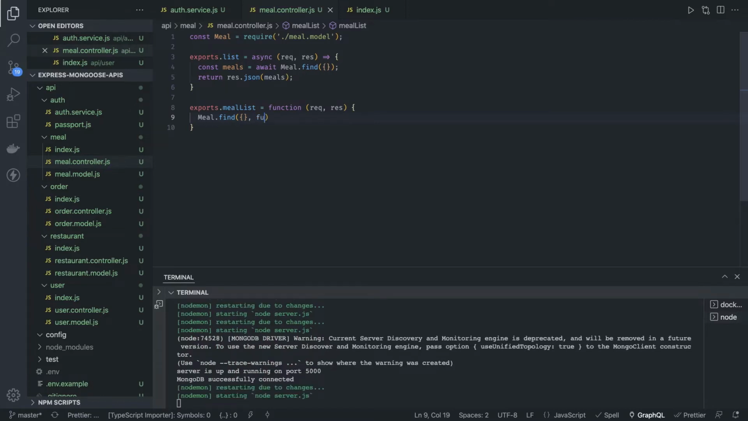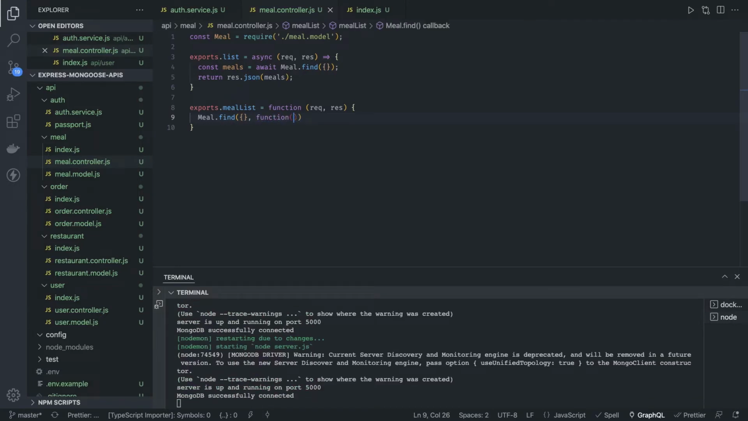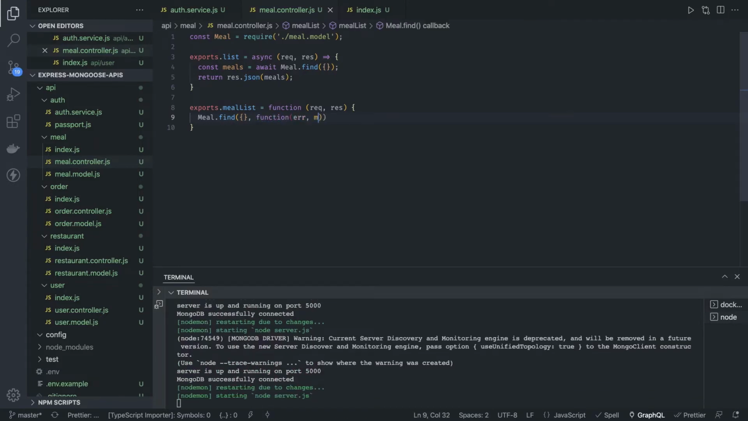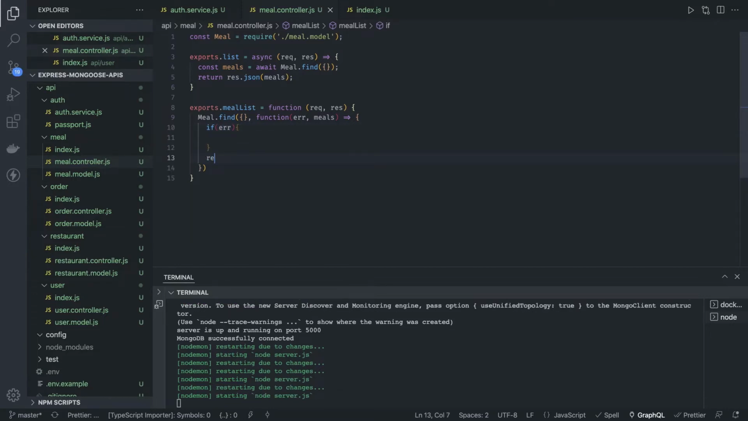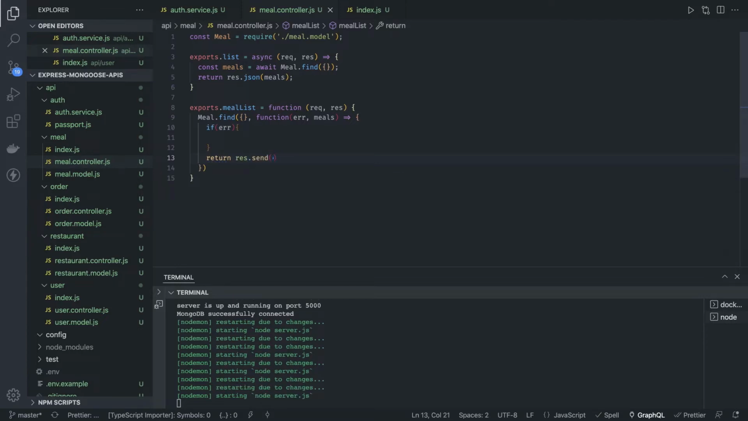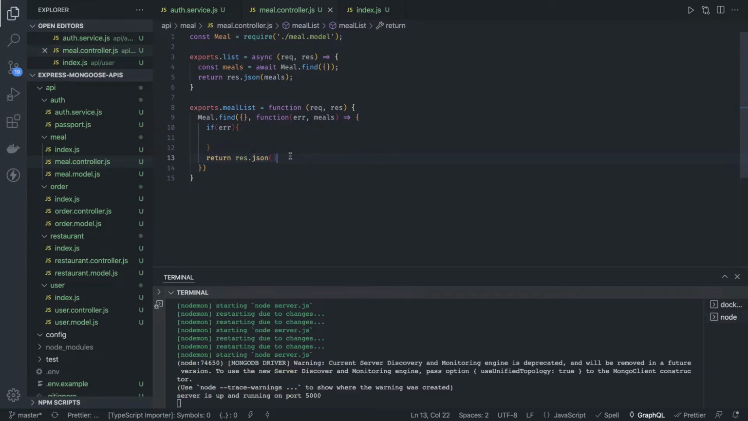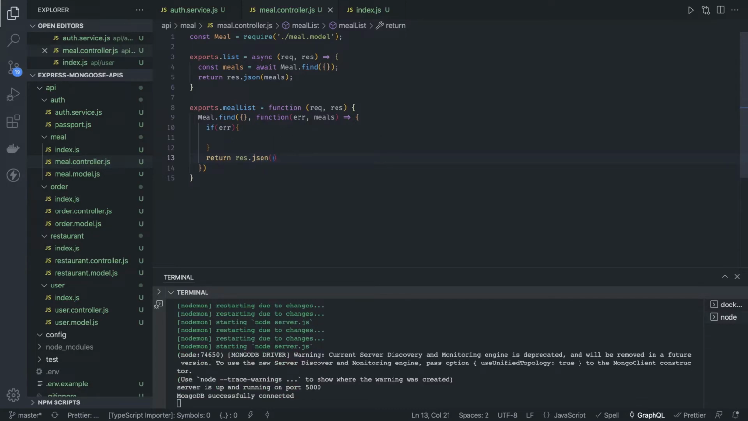This callback is something like this function, which will take two arguments. One is the error, or all the meals data. And here you can say if there is an error, then I will do something else. If there is data, then I will do something else. Response.send, response.json or send, whatever method you like, and it takes two arguments, I think. First argument is a status code and meals.